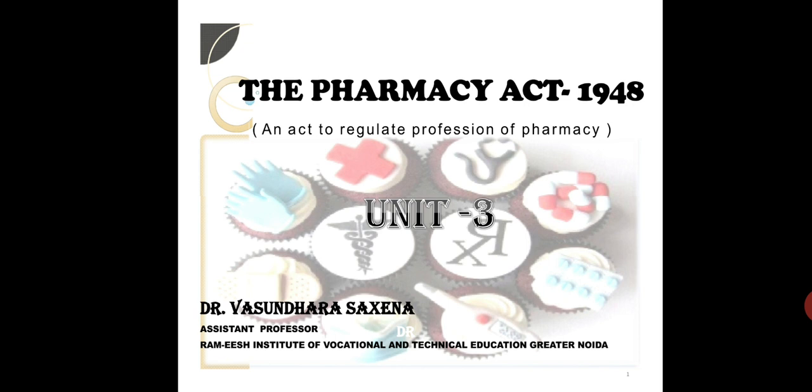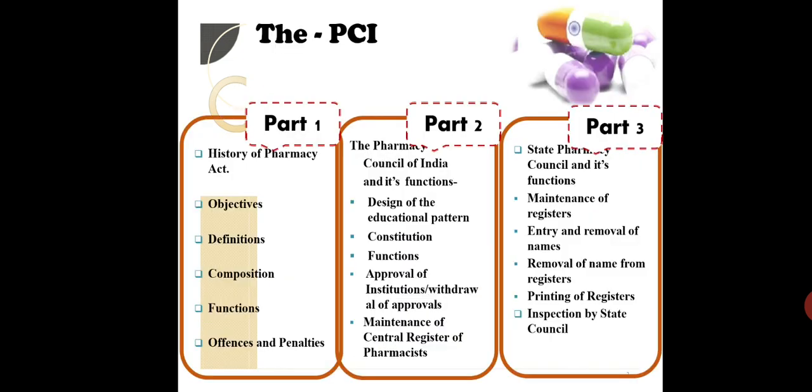Myself, Vasundhara Saxena from Ramesh Institute, will be covering this topic in 3 parts, for the PCI. In part 1, we will be covering the history of pharmacy, objectives, definitions, compositions, functions, offences and penalties. In part 2, we will be dealing with the Central Council, that is Pharmacy Council of India, working at central level, its design of education, constitution, functions, approval of institutions, withdrawals of approval, maintenance of central registers of